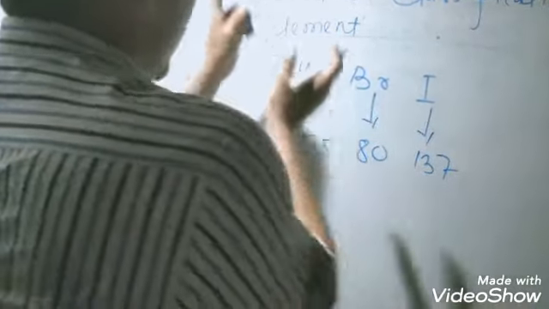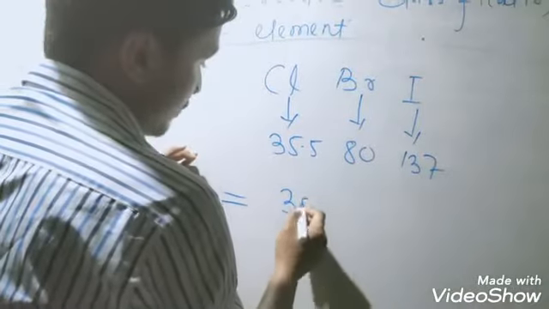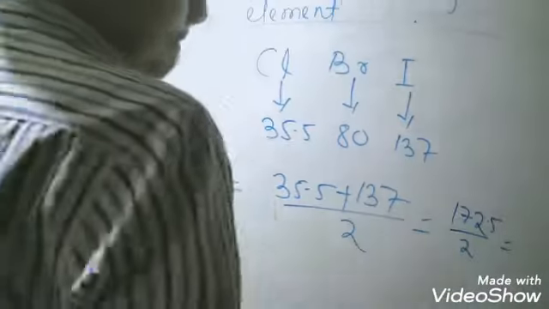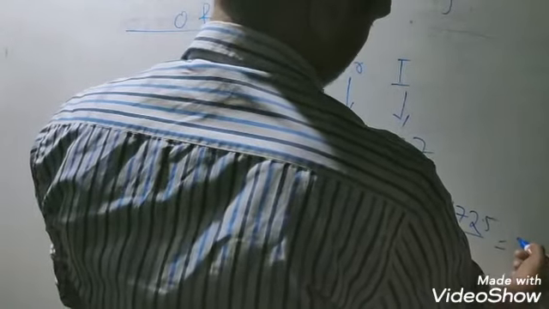Atomic mass of chlorine plus atomic mass of iodine, 35.5 plus 137, is 172.5, divided by 2, which is nearly 85.